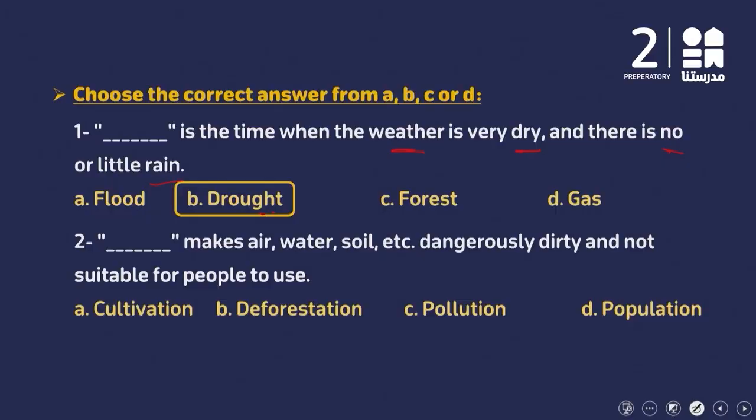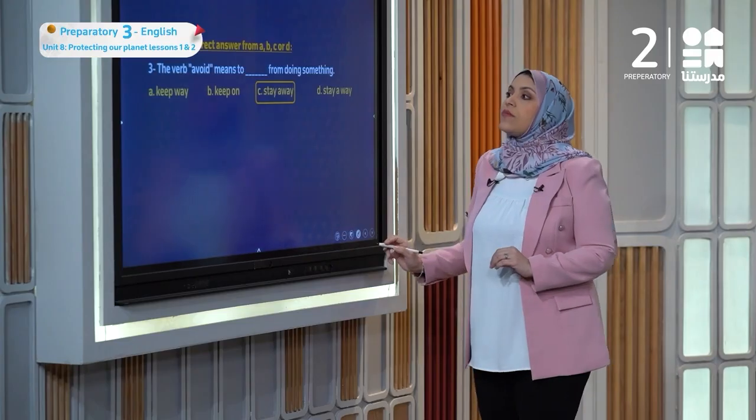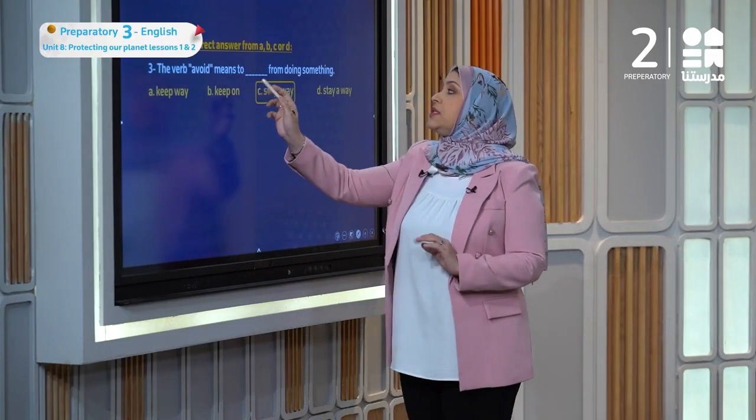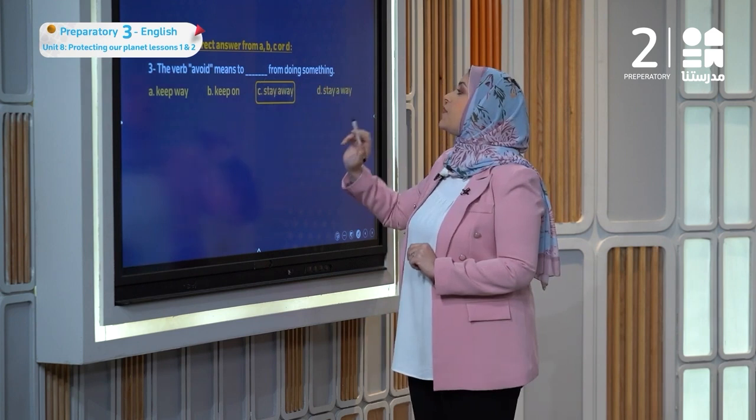It makes air, water, and soil dangerously dirty and not suitable for people to use. Cultivation, deforestation, pollution, or population? It's pollution.